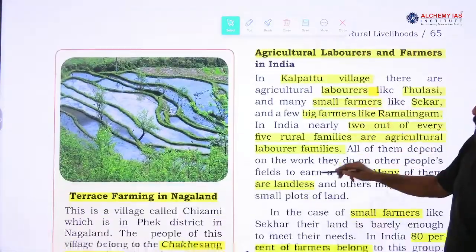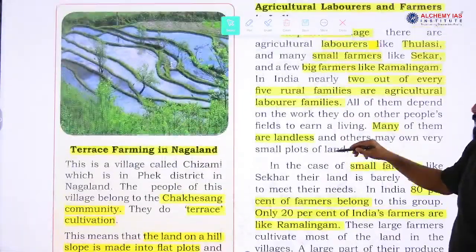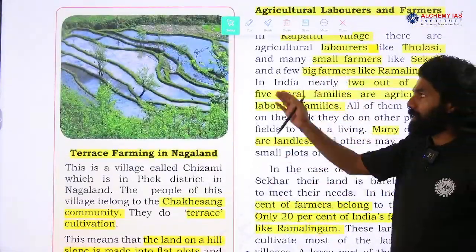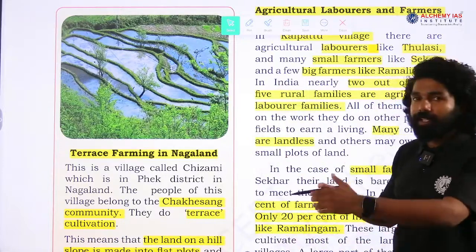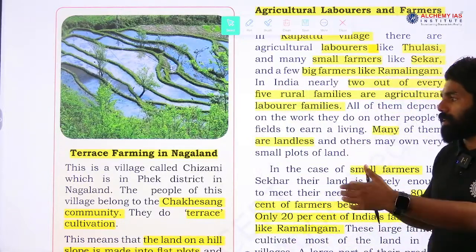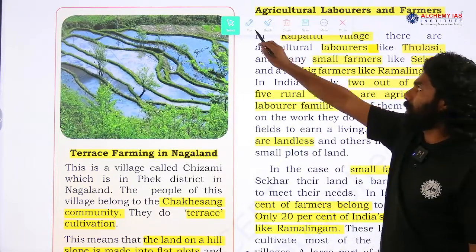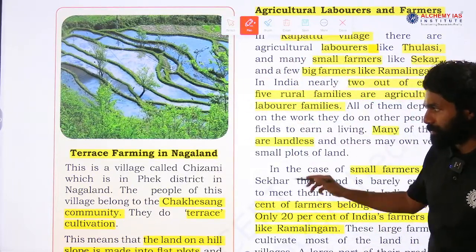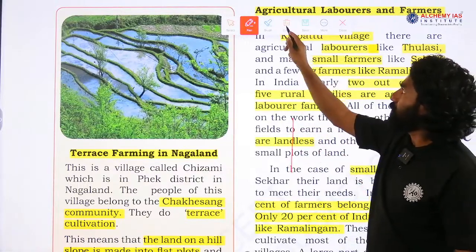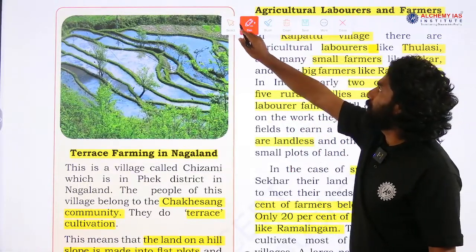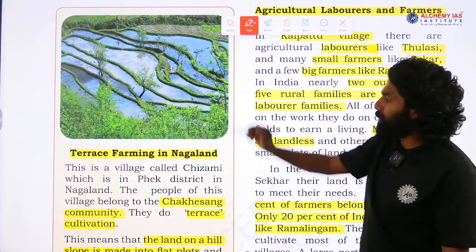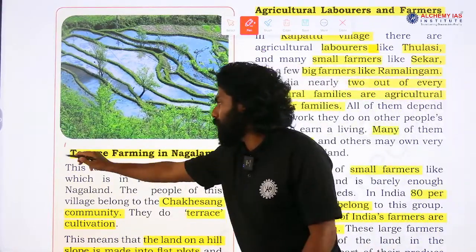Now, moving to the next one, an example is given here in a box with an image illustration, that is, a different practice of agriculture farming in a particular region in the districts of Nagaland state. They have given an example of a type of farming called terrace farming.